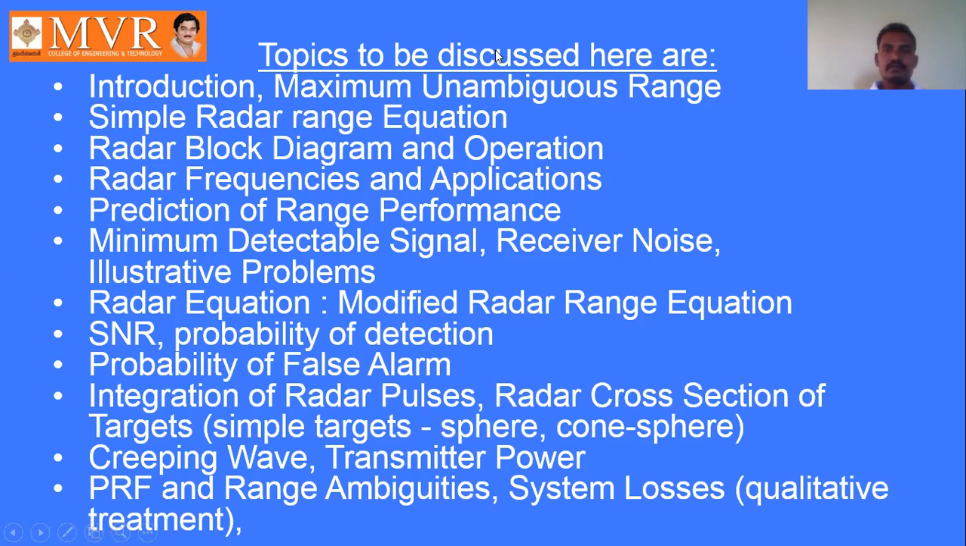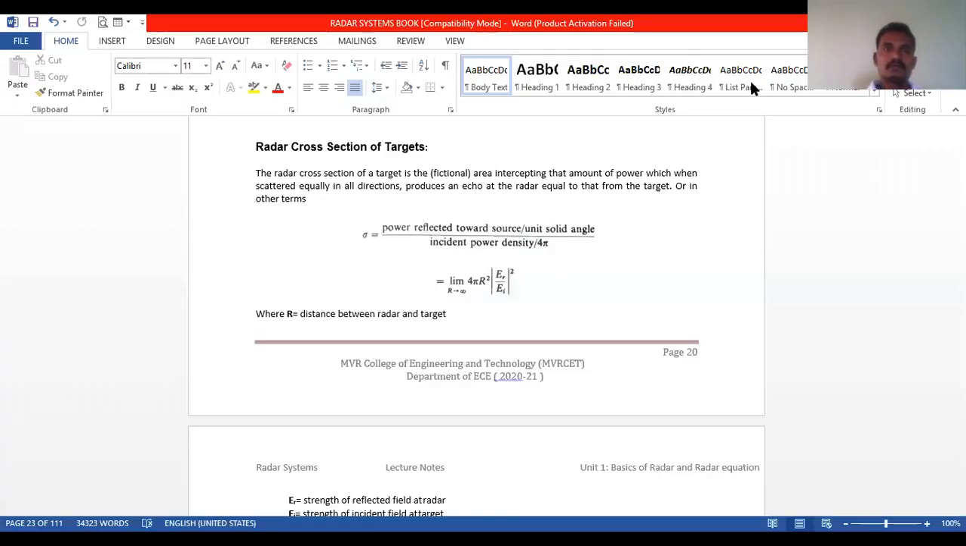So now we are going to see the remaining topics: radar cross-section of targets, simple targets like sphere, cone sphere, etc., creeping wave, transmitter power, PRF and range ambiguities, system losses, including qualitative treatment. Now we are going to see the radar cross-section of targets.